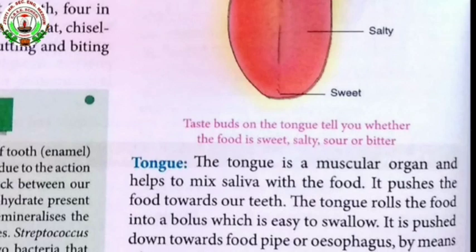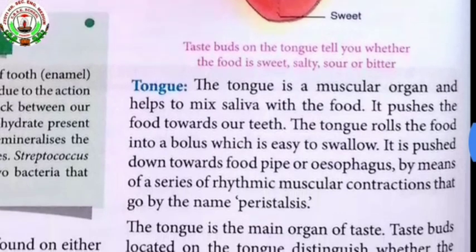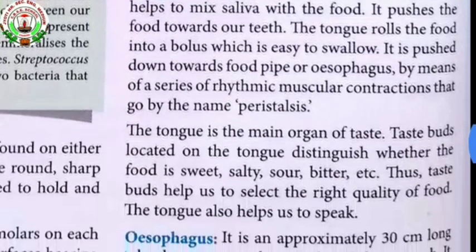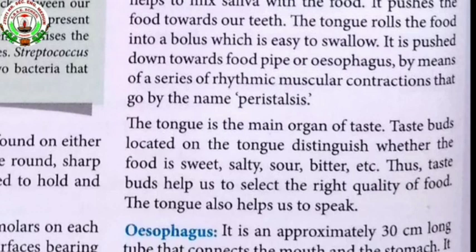Let's see the paragraph. The tongue is a muscular organ and helps to mix saliva with the food. It pushes the food towards our teeth. The tongue rolls the food into a bolus, which is easy to swallow. It is pushed down towards the food pipe or esophagus by a series of rhythmic muscular contractions that go by the name peristalsis. The tongue is the main organ of taste.